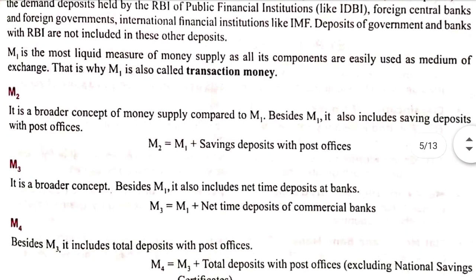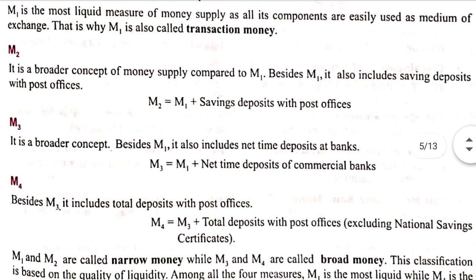Now M2 is slightly less liquid compared to M1. What are the components of M2? M2 is equal to M1 plus savings deposit with post office. Along with bank, we can also have deposit with post office or savings deposit with post office. Although they are not so liquid, we cannot withdraw the money deposited in post office anytime.